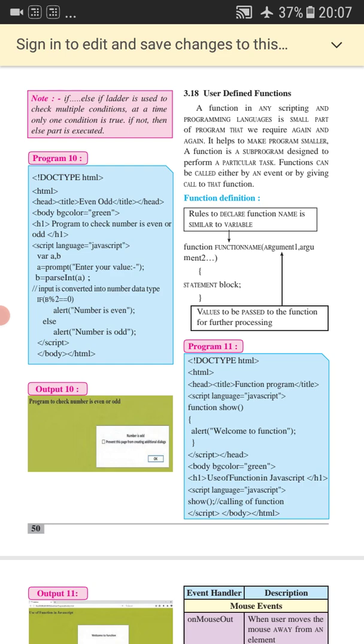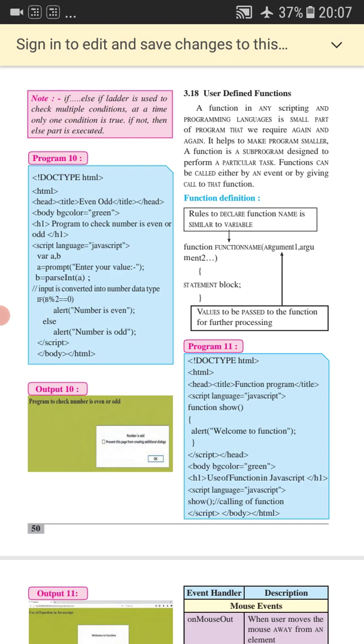We can call a function by giving a call. It means we can call a function and we can also trigger that function. So we will see how we can write a function, what is the syntax to define a function. Look at the syntax, function definition. Function is a keyword, so you have to write function, then the function name.